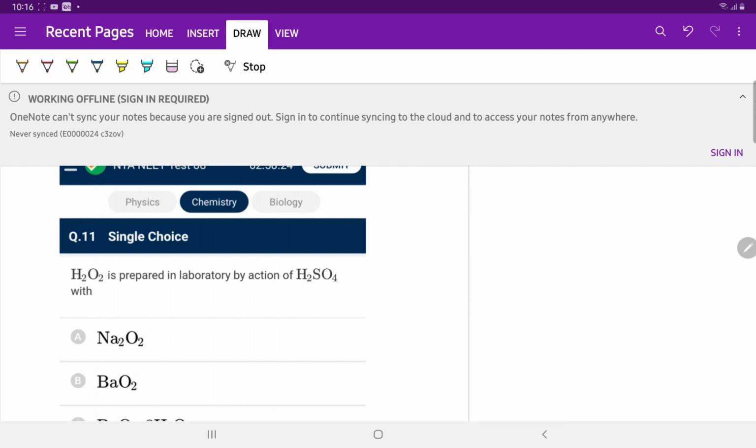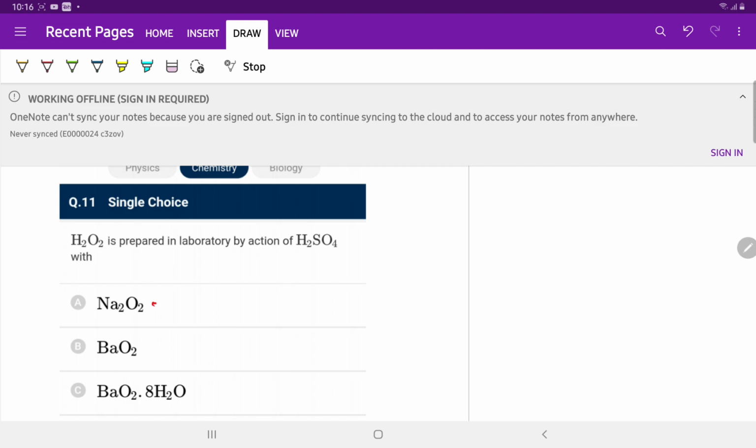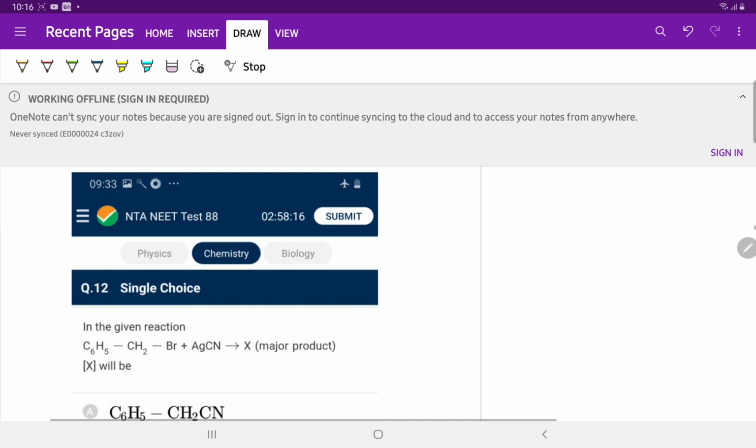Question number 11. H2O2 is prepared in the laboratory by the reaction of H2SO4 with Na2O2. Which is correct? When H2SO4 reacts with Na2O2, the product is Na2SO4 and H2O2. And barium peroxide, BaO2 plus 8H2O, reacts with H2SO4 to give BaSO4 plus H2O2 plus H2O. So both A and C are correct.